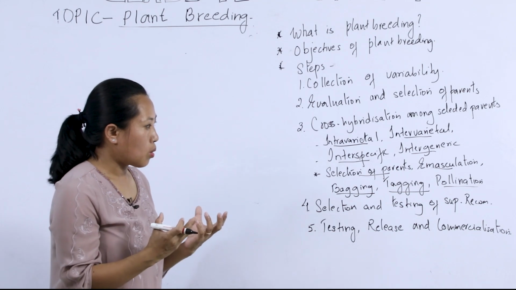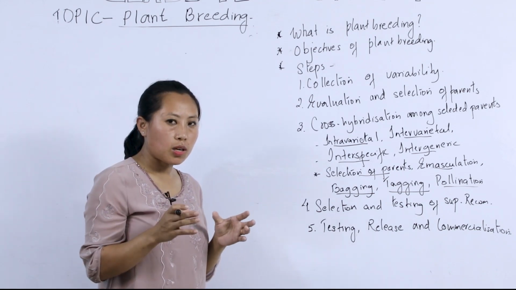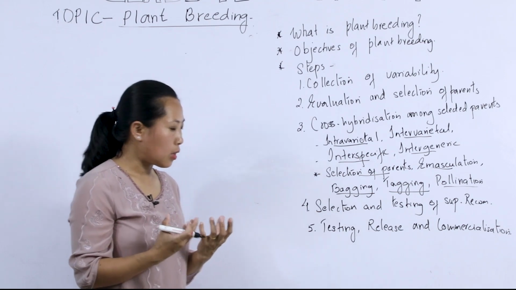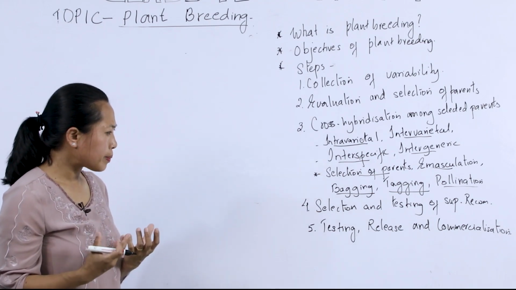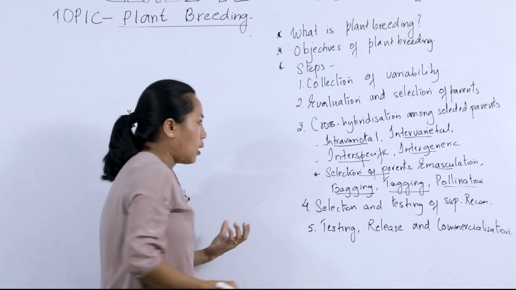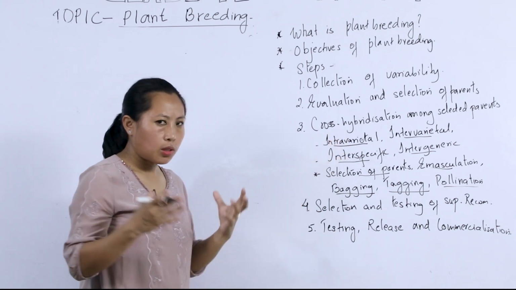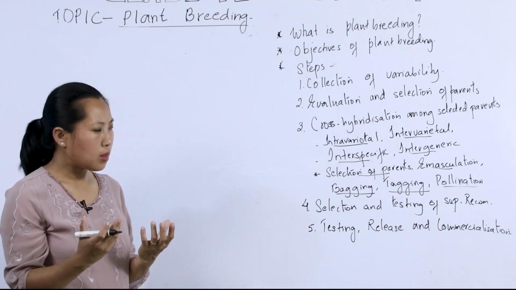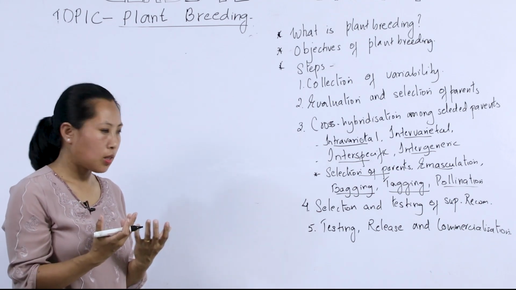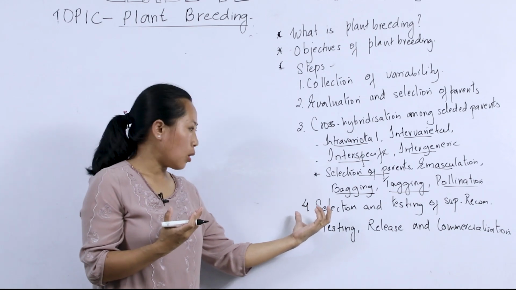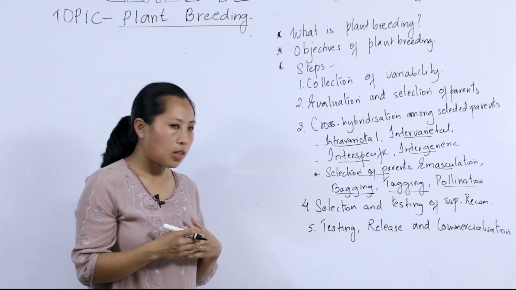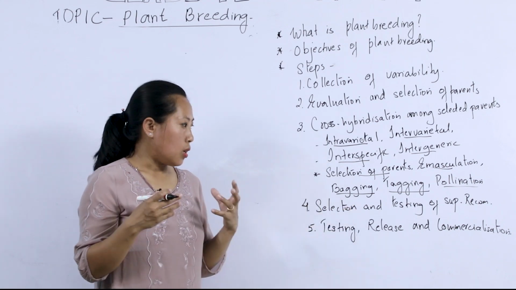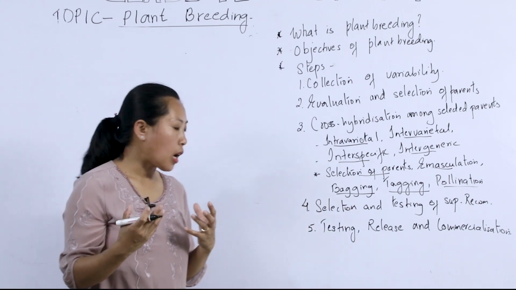So cross-pollination between two desired plants or two desired species brings desired characters into the hybrid offspring. And the next step, after cross hybridization is done and the two selected male and female plants have been allowed to cross-hybridize, is selection and testing of superior recombinants. So this step involves the selection of the superior hybrids.